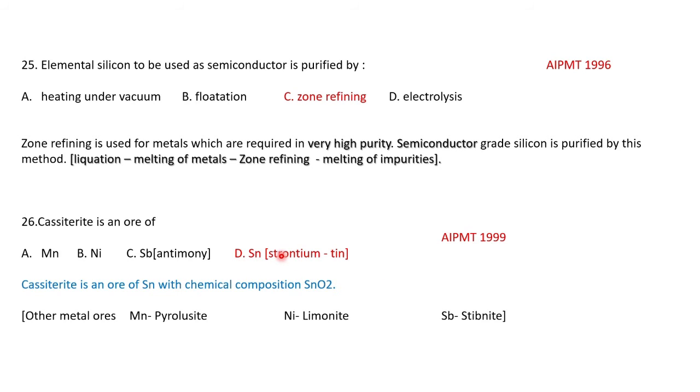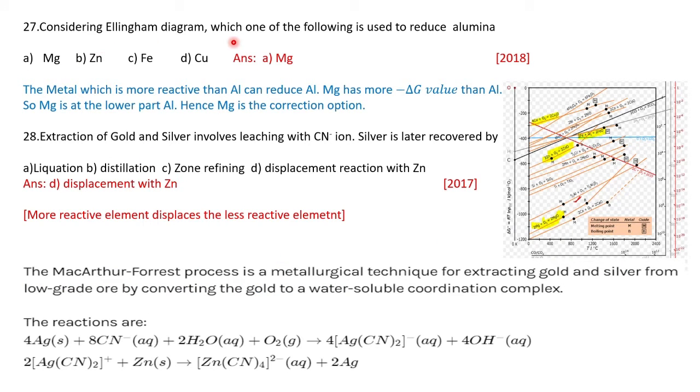Then next question: considering the Ellingham diagram, which one of the following is used to reduce alumina? Magnesium, zinc, iron or copper. Magnesium and aluminium are the relevant ones here. We have no doubt that magnesium will be the reducing agent for aluminium oxide, alumina.